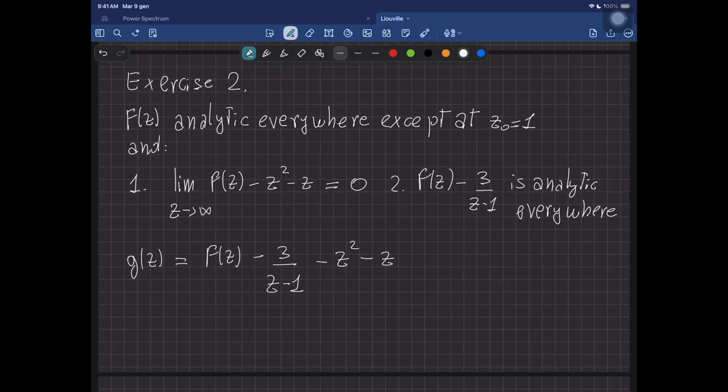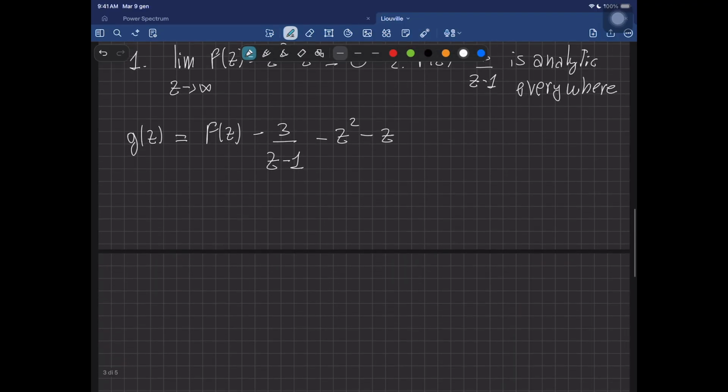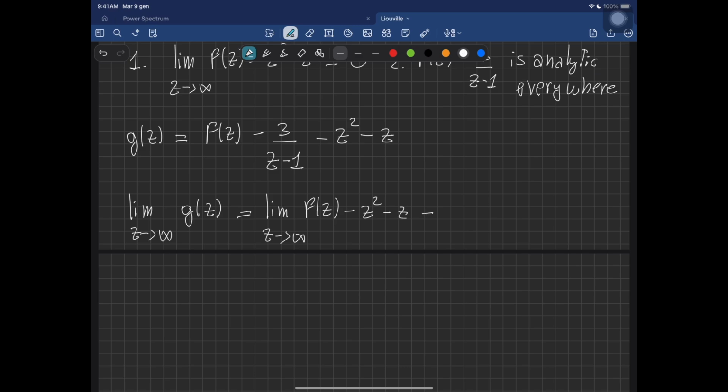And why do I do this? Well, because now, what can I do? As before, I can consider the limit as z goes to infinity of g of z. And now this one is equal to the limit as z goes to infinity of f of z minus z squared minus z plus the limit as z goes to infinity of negative 3 over z minus 1.